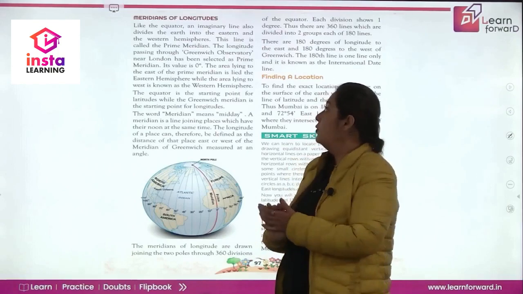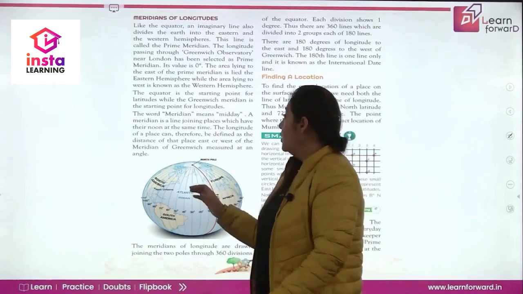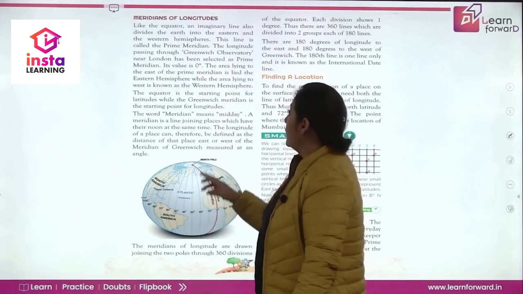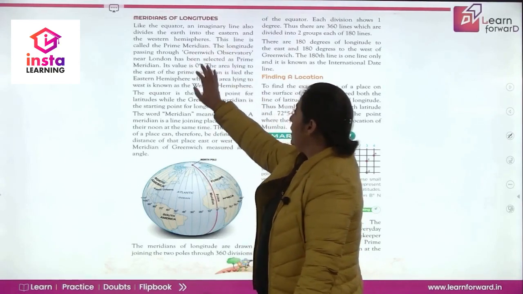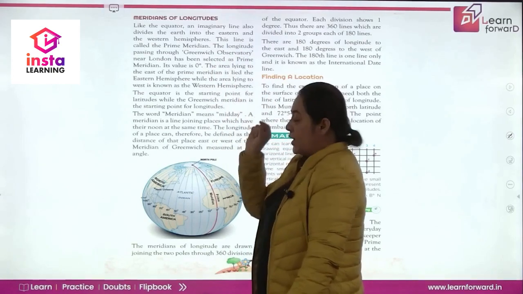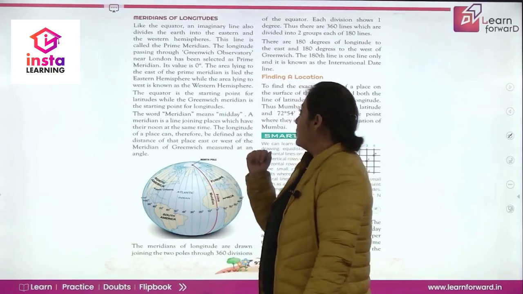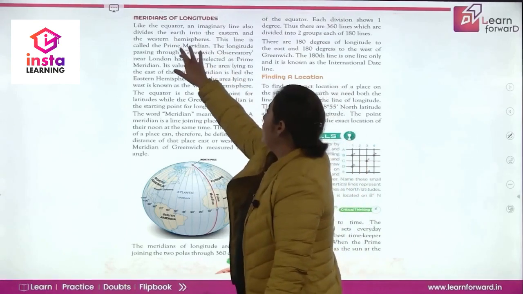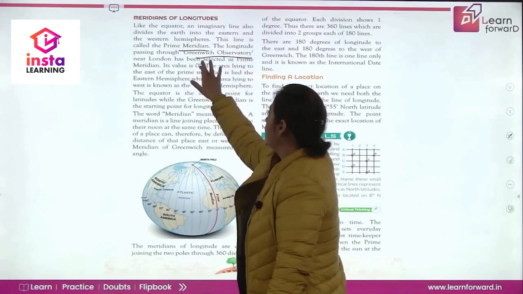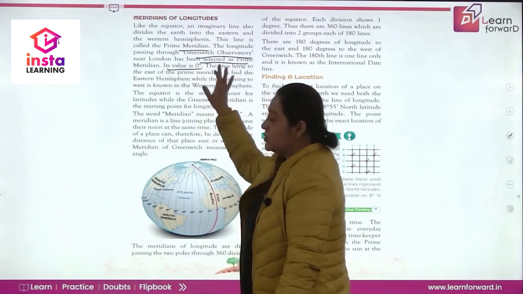Now let's come to longitude. This is very interesting. Now we have studied about latitude. Now longitude, which is running from north to south. Like the equator, an imaginary line also divides the earth into eastern and western hemisphere. तो एक line होती है जो उसको east और west hemisphere में divide करती है. इस line को हम Prime Meridian कहते हैं. The longitude passing through Greenwich Observatory near London has been selected as the Prime Meridian. इसकी value होती है 0 डिग्री, right.